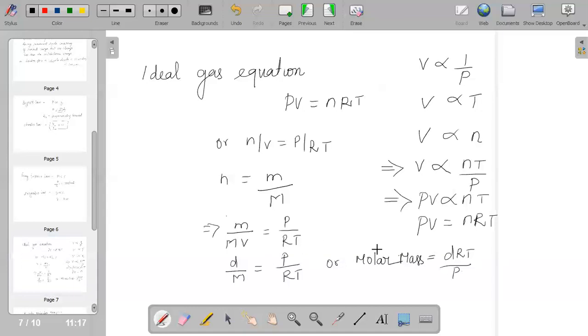So we can conclude V is equal to nRT by P. Hence this formula becomes very important in order to solve the numericals.